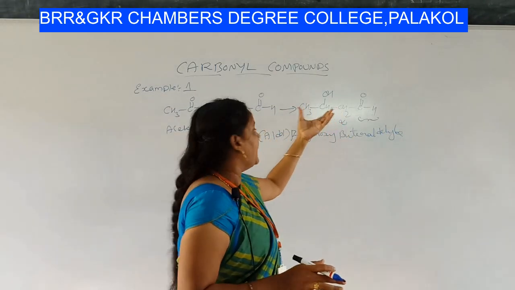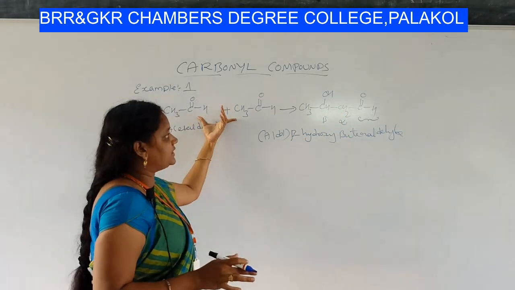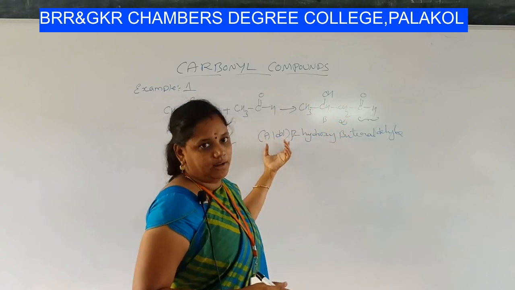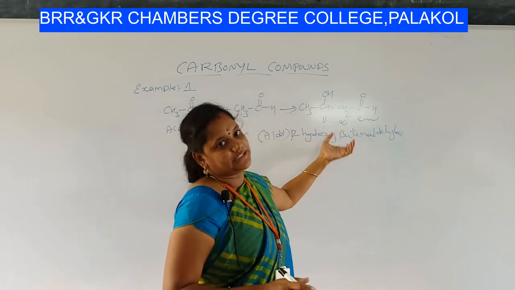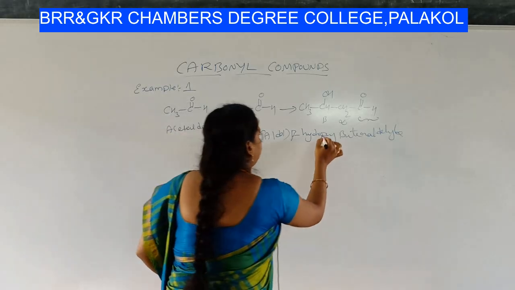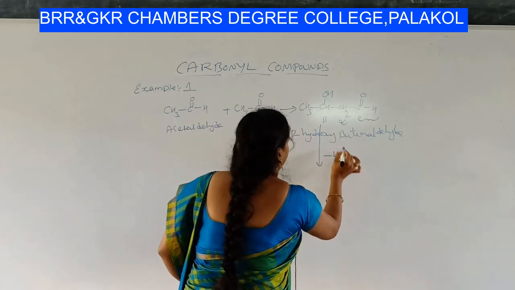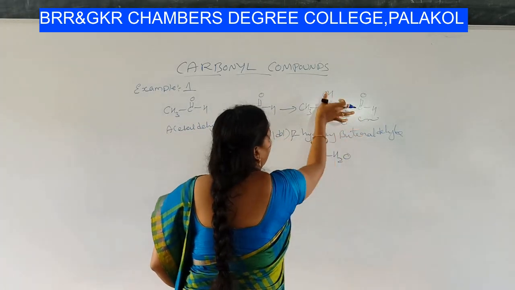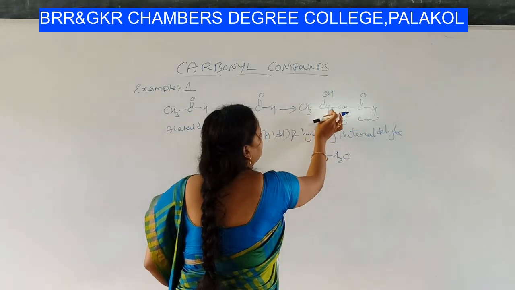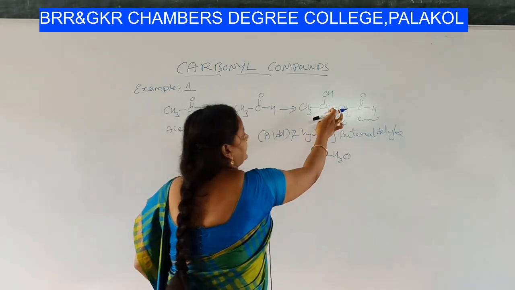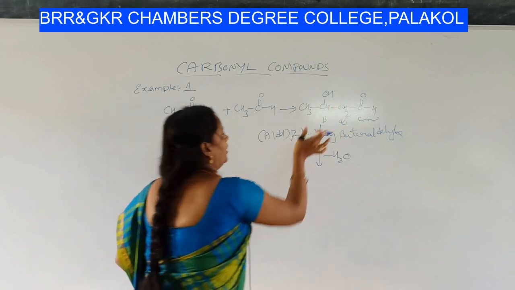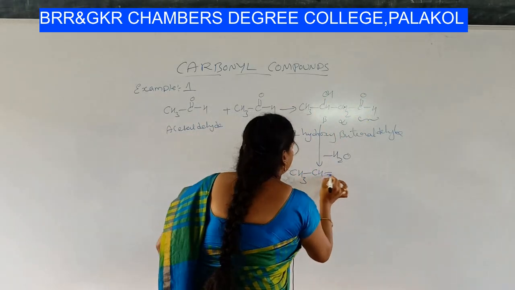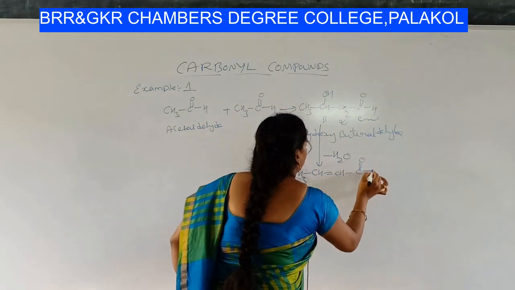This product, for example, if you combine 2 ketones, a product comes here, that also can be called an aldol, but I wrote the name for this compound. And this, on further removal of water, H from here and OH from here. Understood? H from here and OH from here. So CH double bond CH. Here the single bond is converted into double bond. H from here, OH from here, you will get CH3, CH double bond CH, C double bond OH.